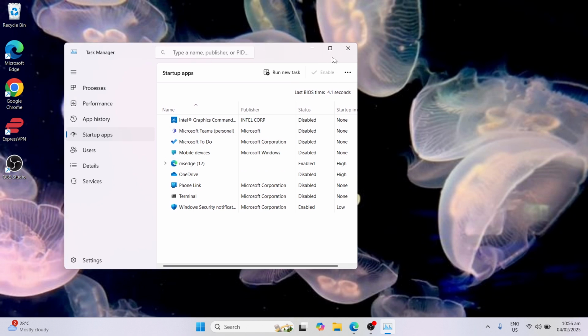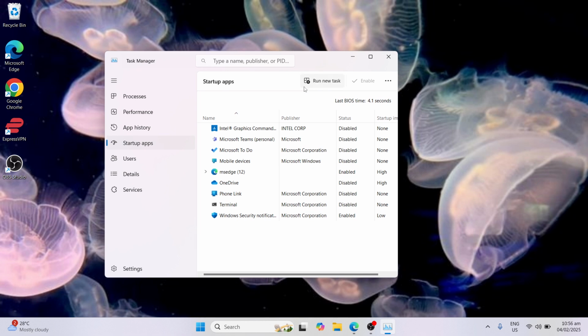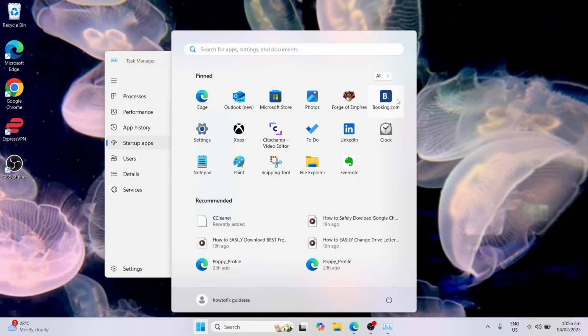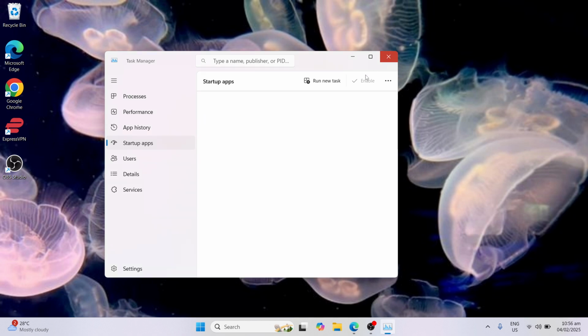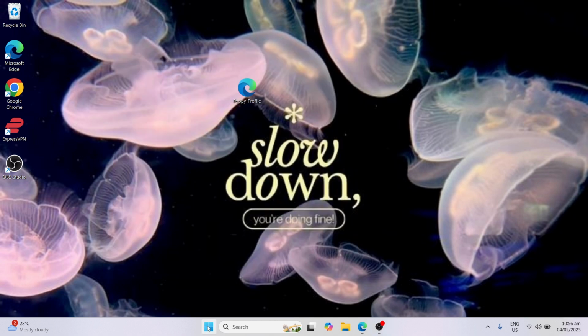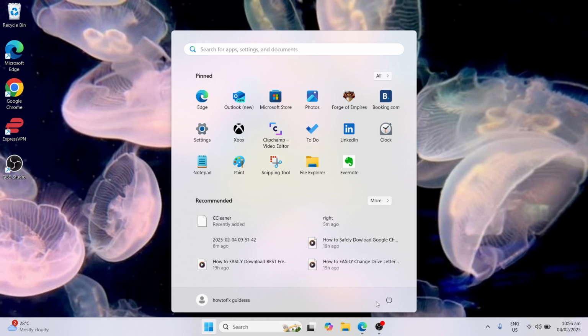Once done, you have to restart your computer by selecting this. Let's close this first. You need to restart your computer and then you'll see the magic. Your mouse will not lag anymore.